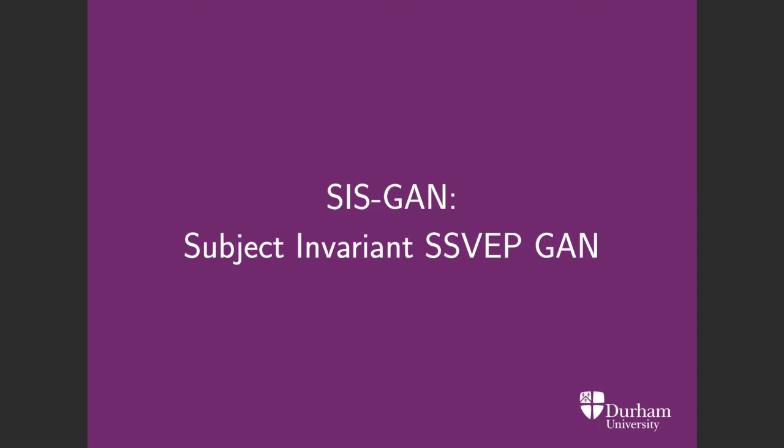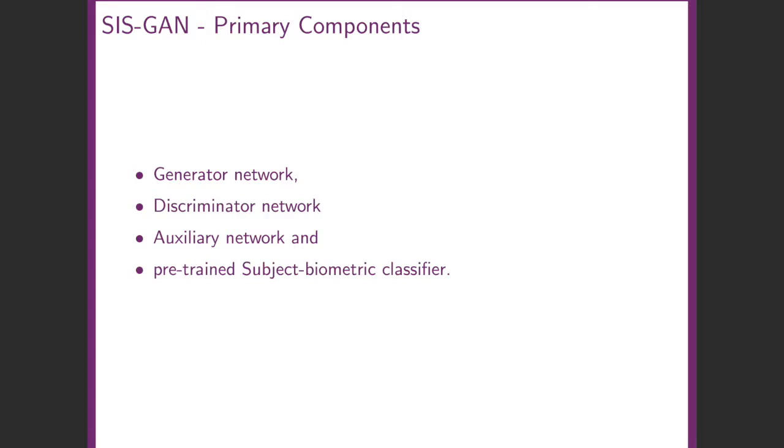In this paper, we exploit the capabilities of a subject-invariant SSVEP generative adversarial network, SysGAN, to produce not only realistic synthetic EEG signals, but also to eliminate subject-specific features in order to boost performance on subsequent tasks. The SysGAN model architecture comprises four primary components: a generator network and its corresponding discriminator, an auxiliary classification network, and a pre-trained subject biometric classifier.